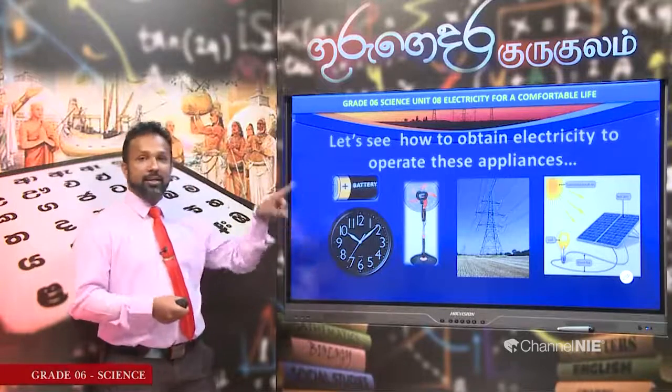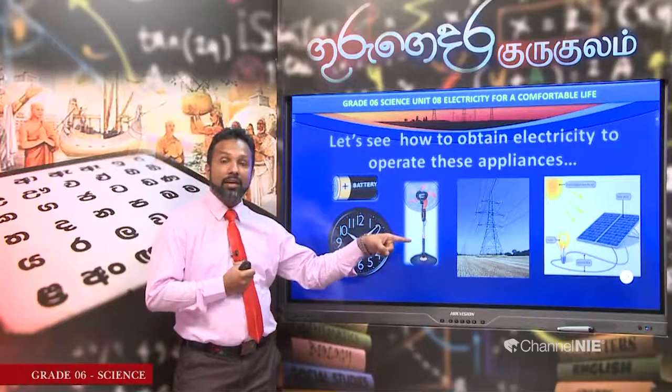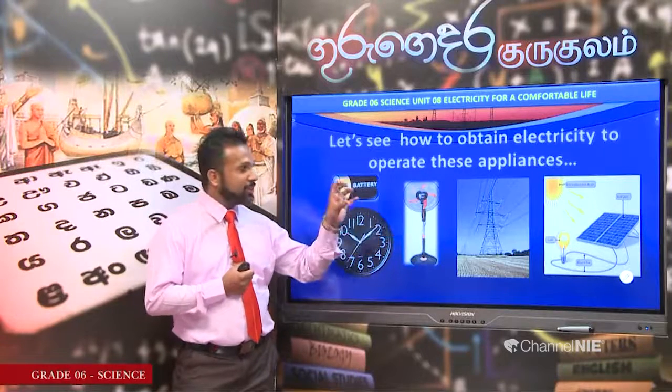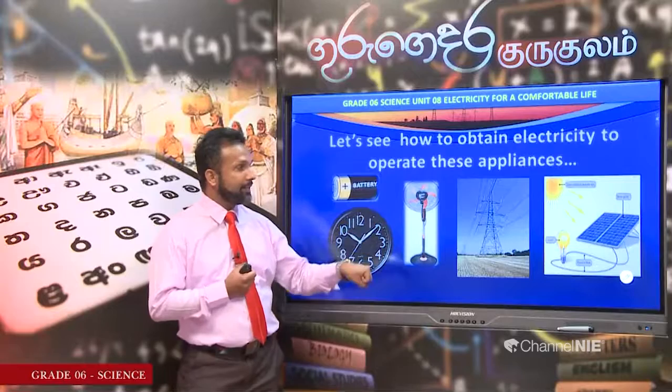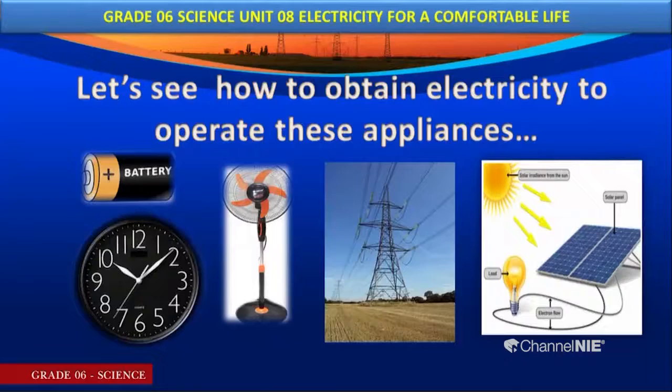Next one, the third picture shows you an electric bulb. This bulb is lighting with the help of sunlight. Here what have we used? Here a solar panel is used. That means you can understand electricity is not produced in the same manner. There are different methods: by a battery, power supply, solar panel.